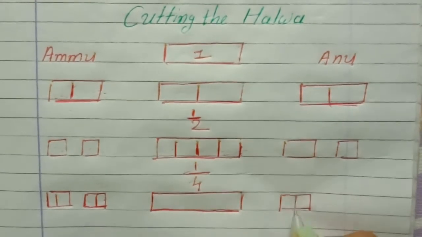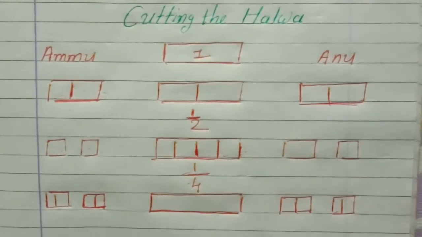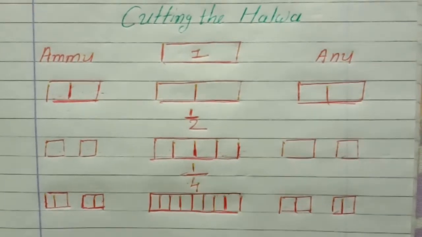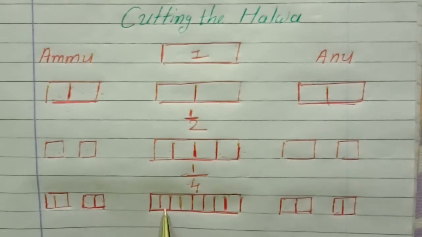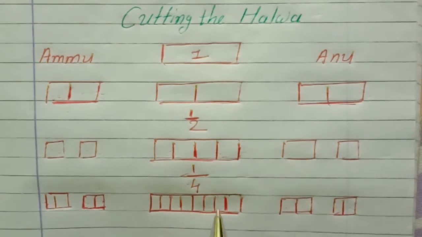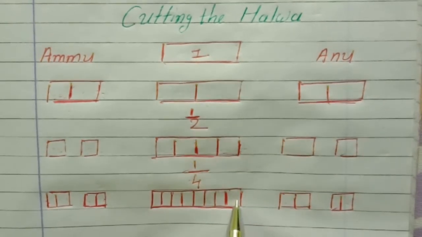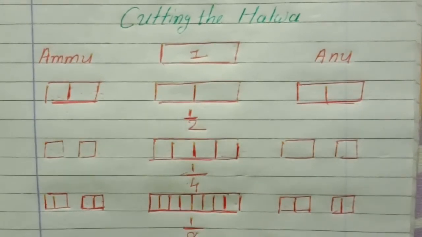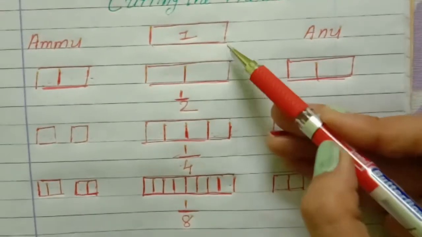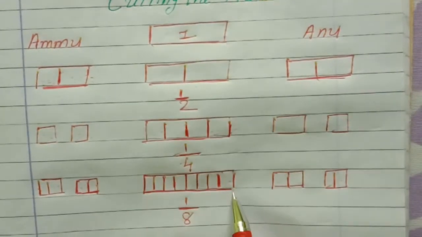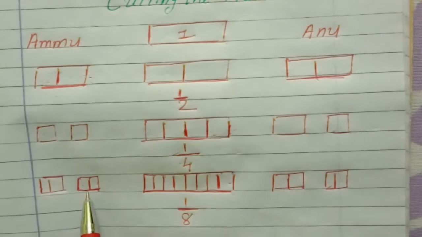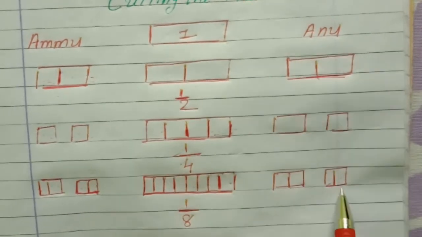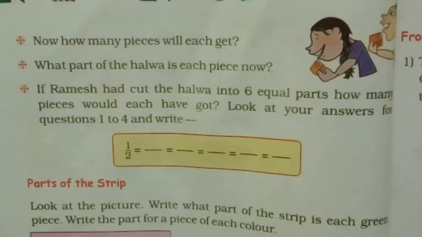इसके भी small बनाओ. So total 1, 2, 3, 4, 5, 6, 7 and 8. So what part is it? It is 1/8 part. 1 part है, उसके 8 part बनाए. So Amu will get 1, 2, 3, 4 pieces. Anu also will get 4 pieces.